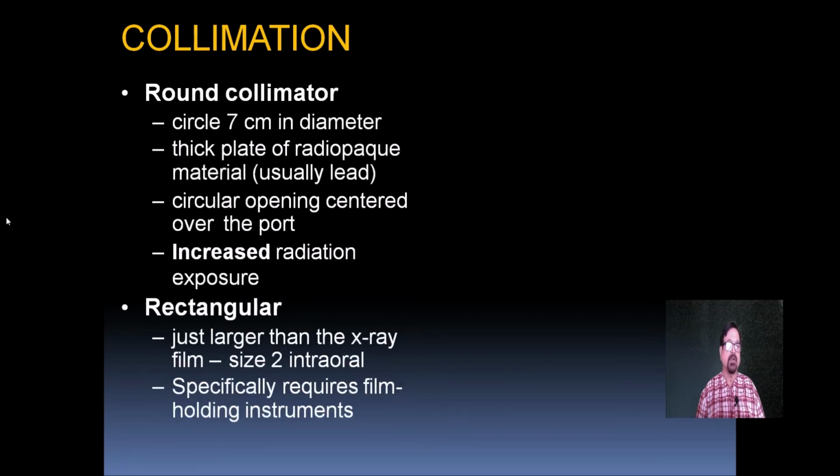Now the collimator can be round. There is a circle of 7 mm diameter. They are thick plates of radiopaque material with a circular opening centered over the port, which limits radiation exposure. Now second is the rectangular, that is just larger than the X-ray film, and the size is around 2 intraoral. Now this specifically requires a film holding instrument.